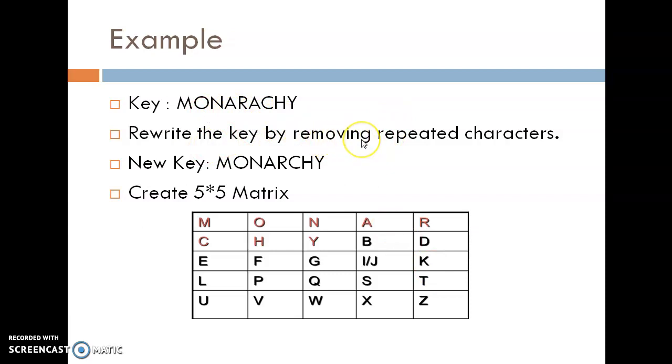rewrite the key by removing the repeated characters. So new key is MONAR. A is repeated, so remove it. So here after R there is no A. CHY.